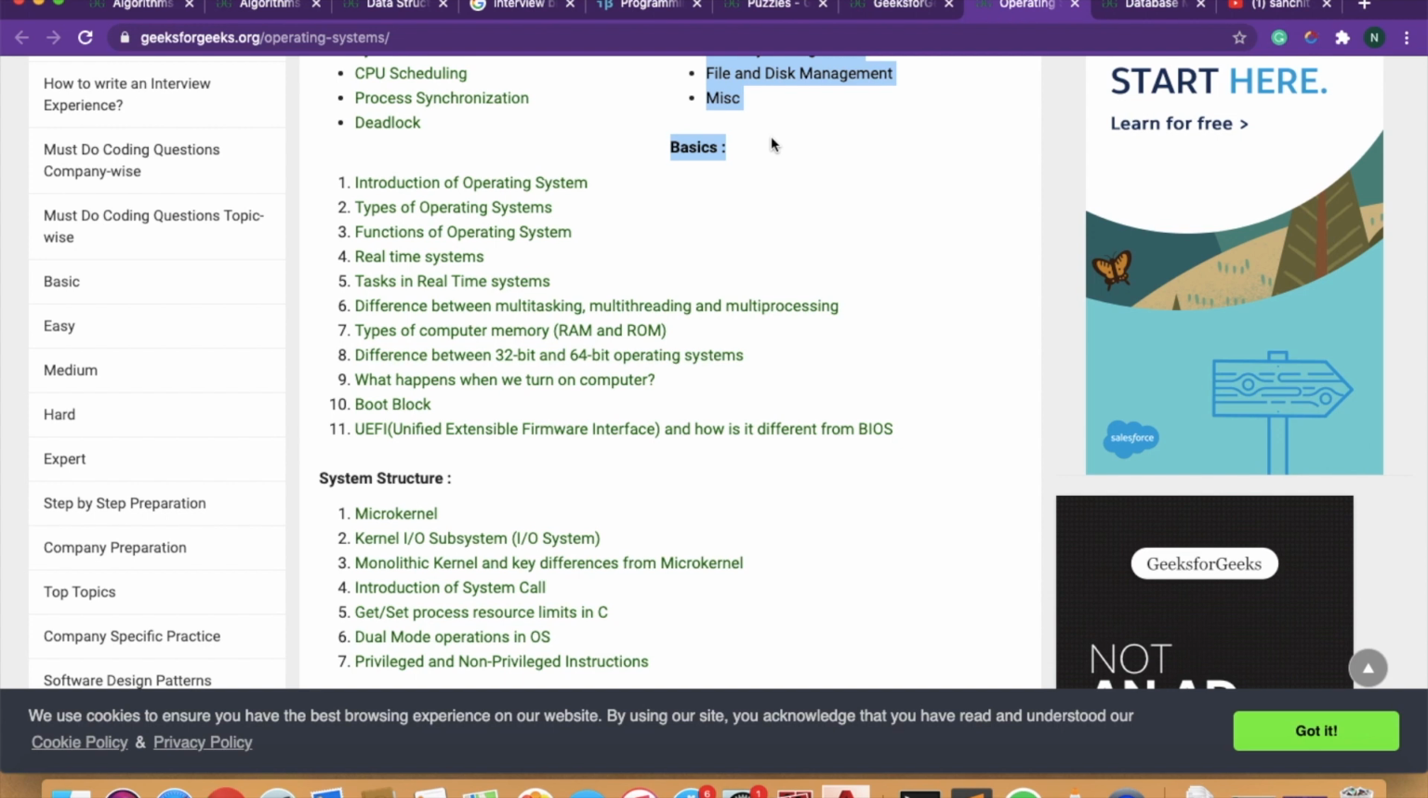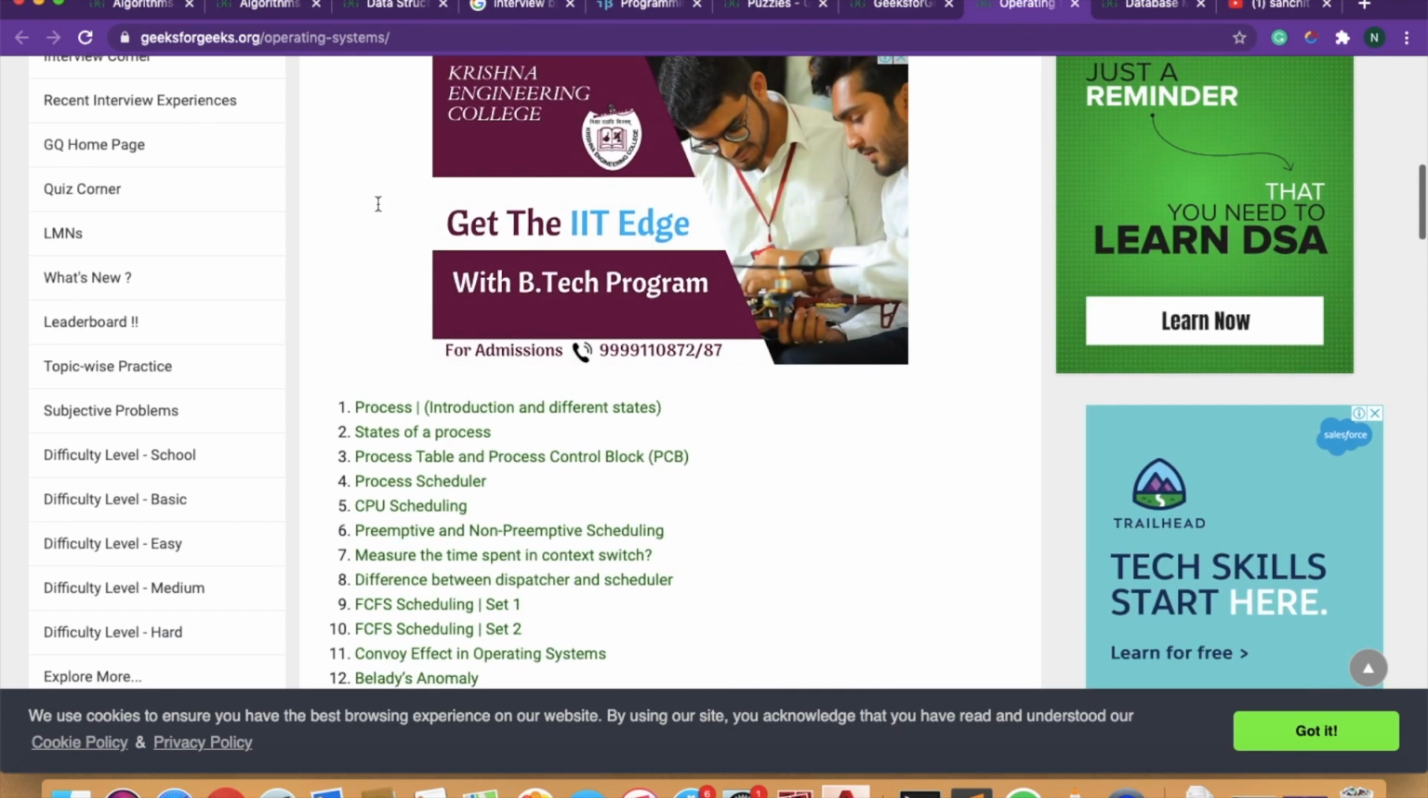Companies can ask the theory part as well as some numericals. Numericals, it is about 1 to 5% they will be asking. Most of the companies will be asking the theory part. So what you can do is, you have to read the basics. You have to read the system structure.